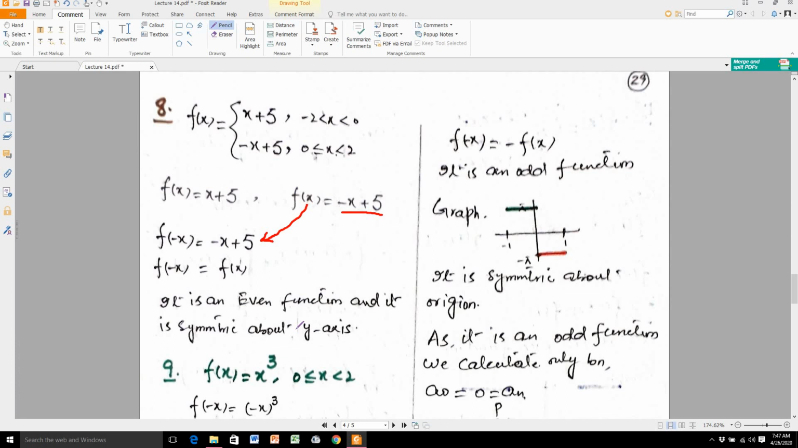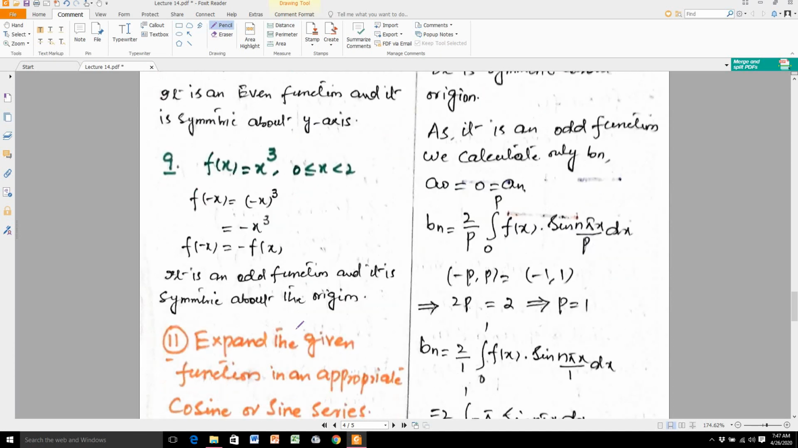Okay, when an odd function is given, it is symmetric about the origin, whereas when an even function is given, it is symmetric about the y-axis. So question number 9, f of x is equal to x cube from 0 to 2. Here I write f of minus x is equal to minus x whole raised to the power 3. When I open its cube, it is equal to minus x cube, and you see here this x cube is equal to f of x, so I substitute at the place of x cube as f of x. So our result is f of minus x is equal to minus f of x. It is an odd function and it is symmetric about the origin.